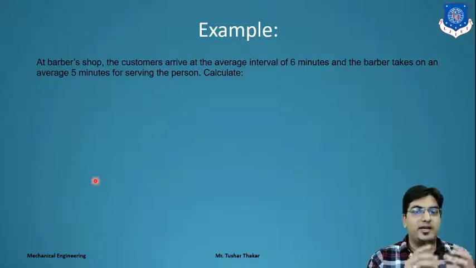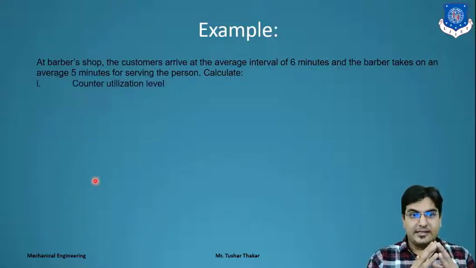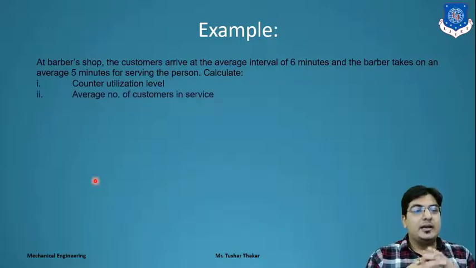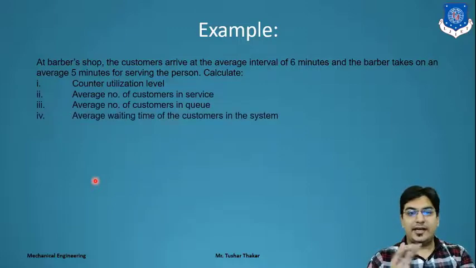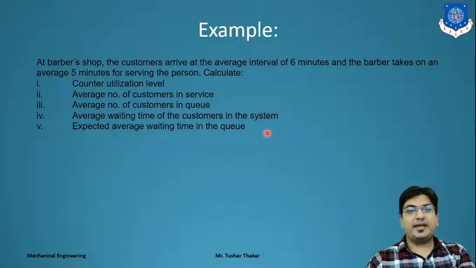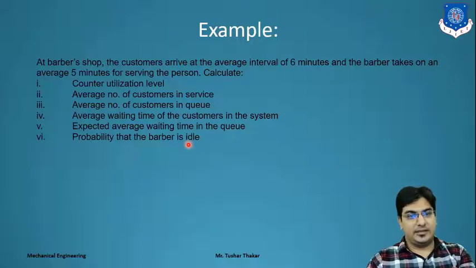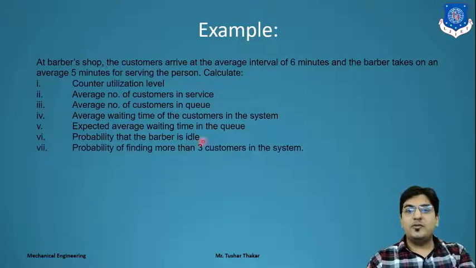Means the barber takes 5 minutes to serve one person, right? So calculate the counter utilization level, that is rho, the service utilization factor, the traffic intensity. Second, the average number of customers in the service. Third, the average number of customers in the queue. Fourth, the average waiting time of a customer. Fifth, we have to find the expected average waiting time in the queue. Next is the probability that the barber is idle, meaning at which time the barber is idle. And the probability of finding more than 3 customers in the service.